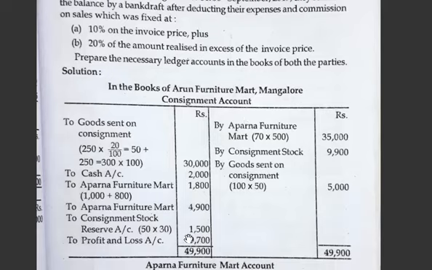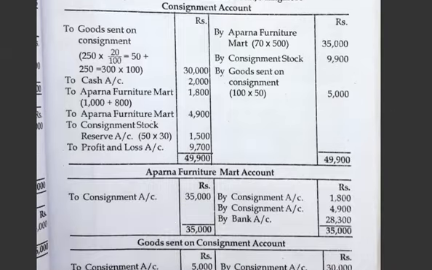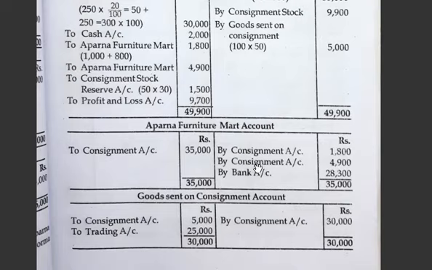So 50 into 30, 1,500. Okay, then put the amount here, transfer to profit and loss account. Then as you know, sale entry, expenses entry, then commission entry, transfer to profit and loss account. Here 30,000 goods sent, then cancelling, then the difference will be transferred to trading account.